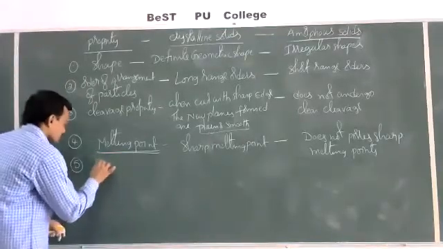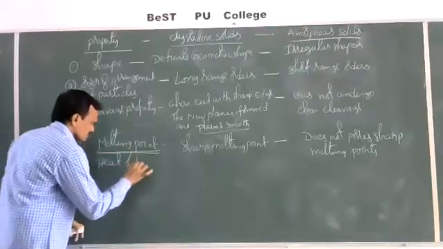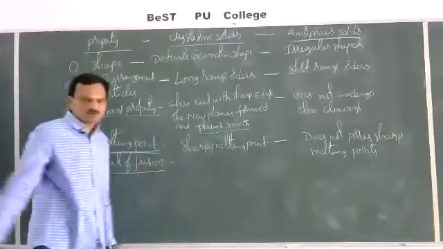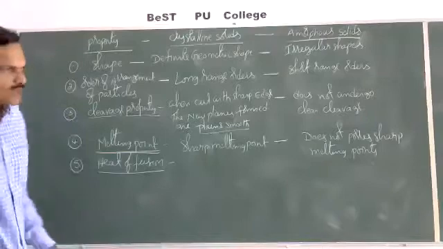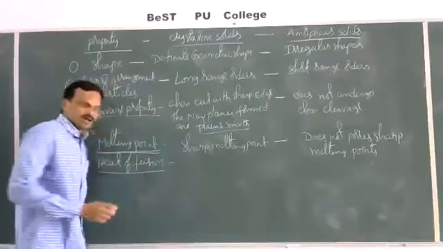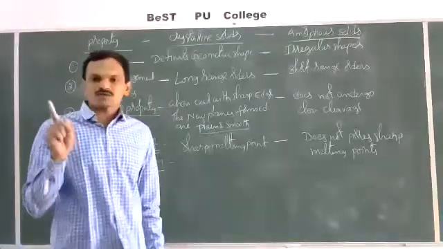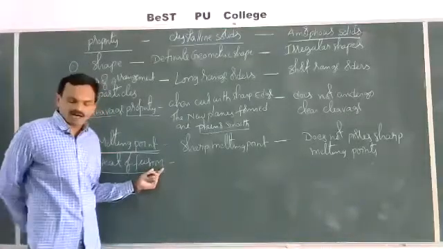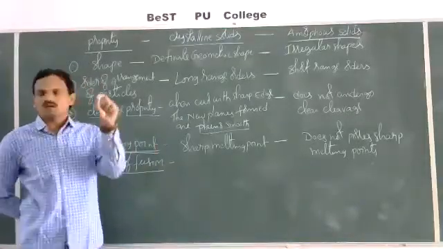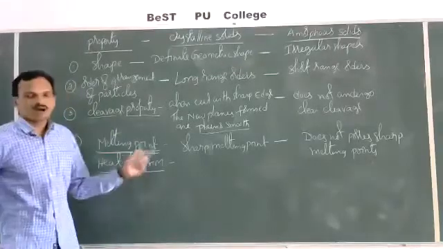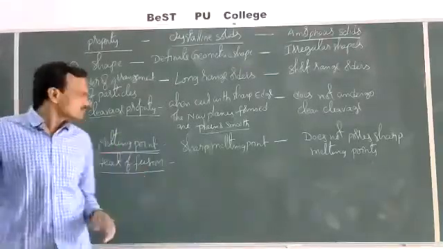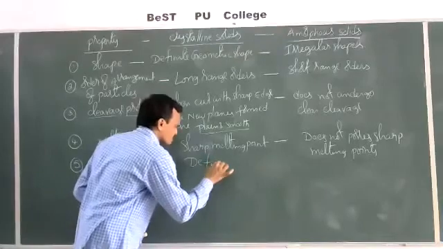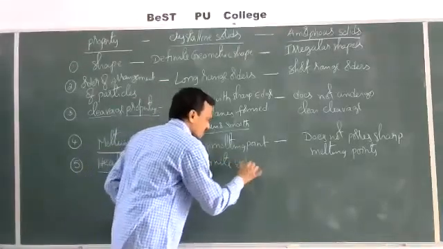Heat of fusion. What is meant by heat of fusion? The amount of heat energy required to convert 1 mole of solid substance into liquid is called the heat of fusion, also called the enthalpy of fusion. So these crystalline solids possess a definite enthalpy of fusion.